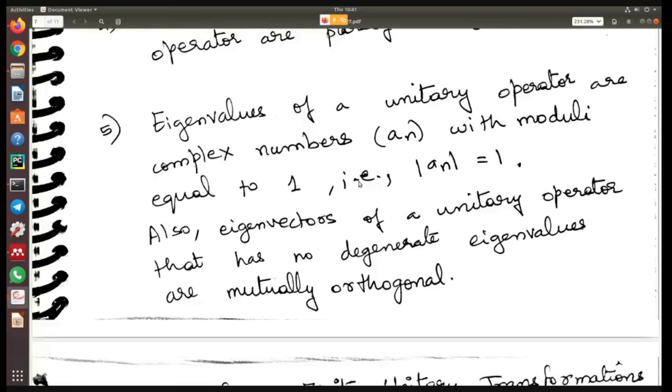So if you find the eigenvalues of such an operator, they are in general complex, and the norm of those eigenvalues will be equal to 1. That is what it is saying. Also, eigenvectors of a unitary operator that has no degenerate eigenvalues are mutually orthogonal. That is also one of the things.